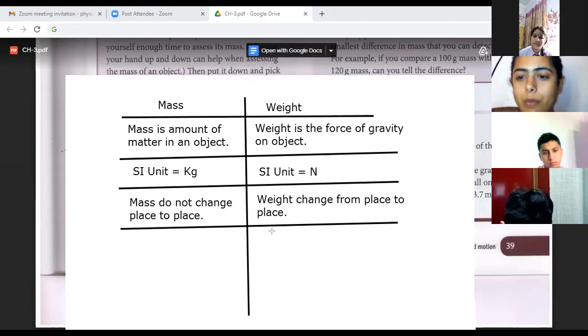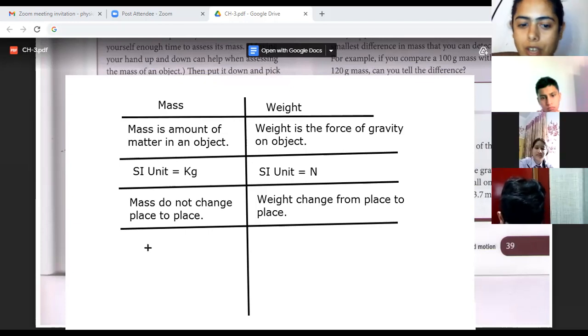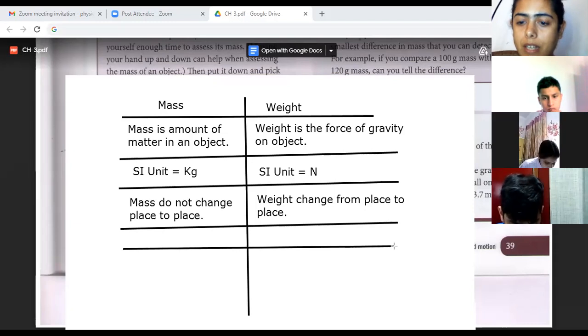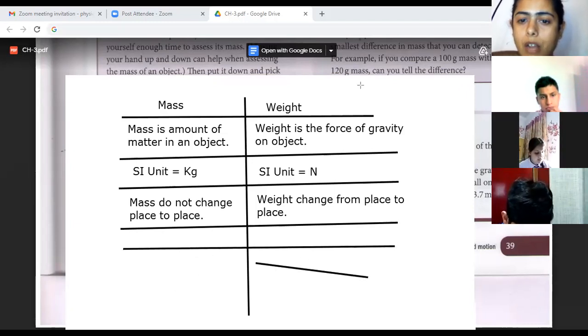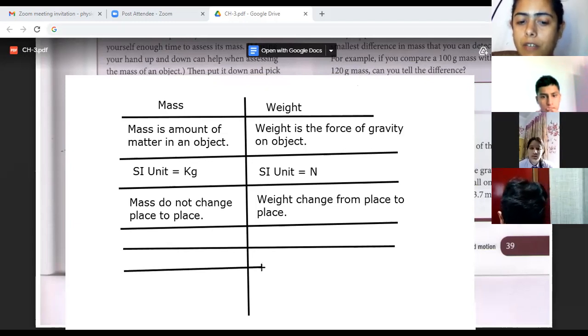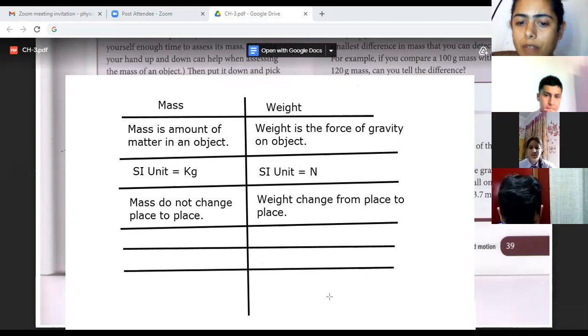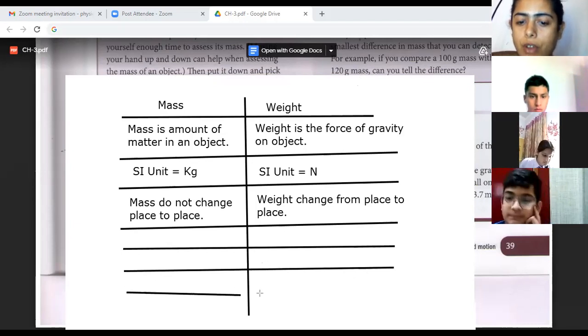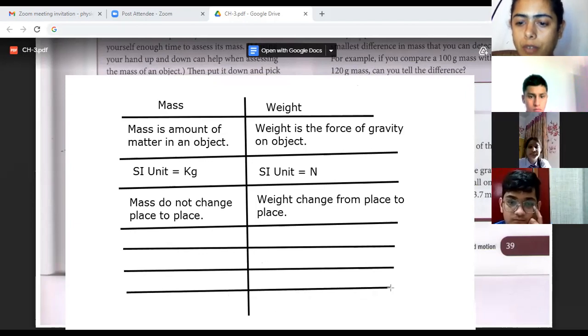Very good. So 3 points Harsimran gave. So 3 we have written, 3 more she gave. So you can write it down if you want. Fine. And then depending upon the demand of the question, you can have it. Or somehow from any one of the differences, they ask you a one word question like what is the unit of mass. So if you have noted down, you will definitely learn it and write it.